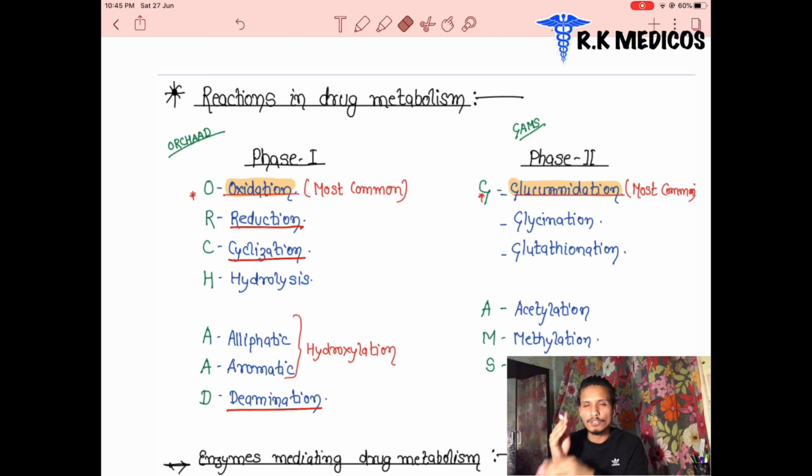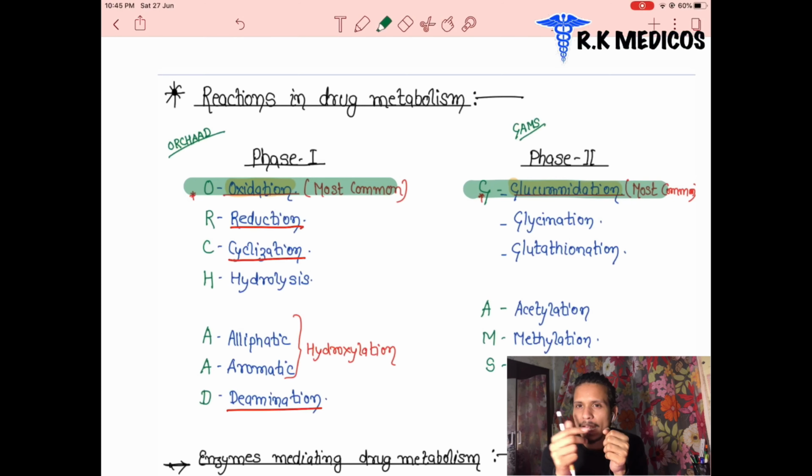The second point is that in the first phase we use microsomal enzyme. Okay. But what is the most common process through which metabolism occurs in the first phase and in the second phase? In the first phase, the most common is oxidation. This is very important.